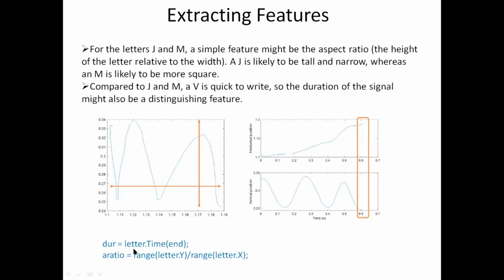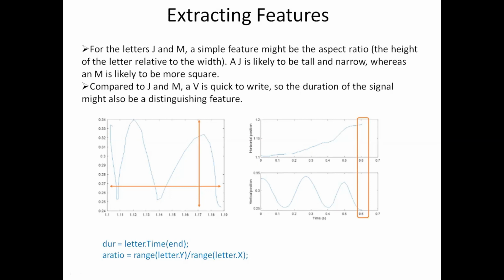We have got the time attribute. We can access the time attribute as letter.time, because time is the name of the variable and letter is the name of the table. So letter.time will give you the time attribute. I am using the index as end, which will give me the last value in that particular array, and I'm assigning it to the variable duration. dur is the name of the variable. So this dur will tell me how much time is taken for writing that particular letter. That is the first feature that I am extracting, the time feature.